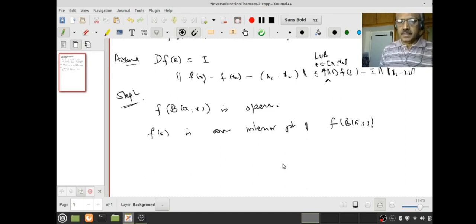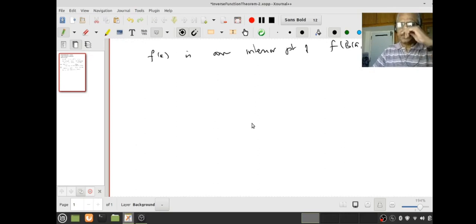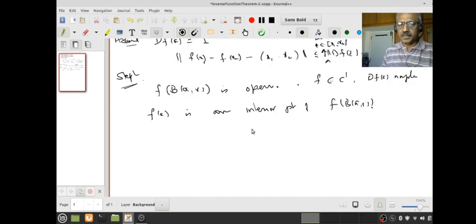It's enough if I assume that f is C1 and dfa is non-singular, and I chose an R so that it satisfies both these conditions. Then I want to say fa is an interior point. Let us prove this, then we will see how we can extend it much better. So let us try to understand what this means.